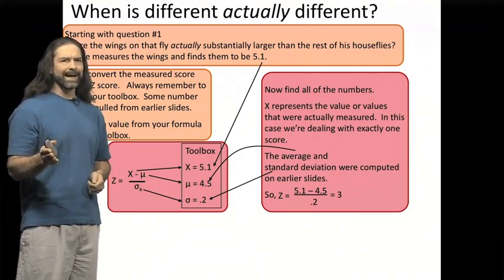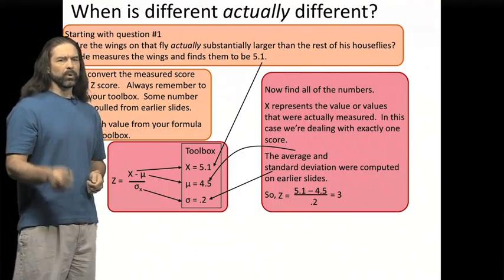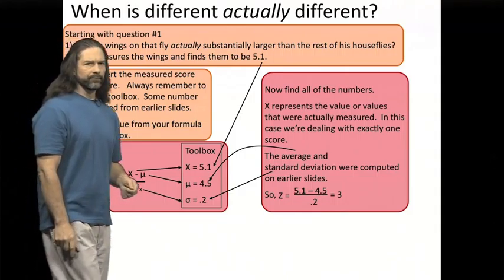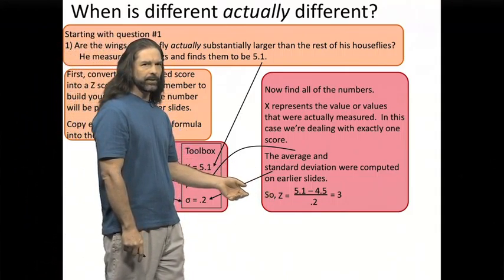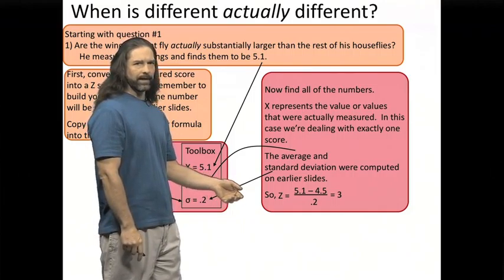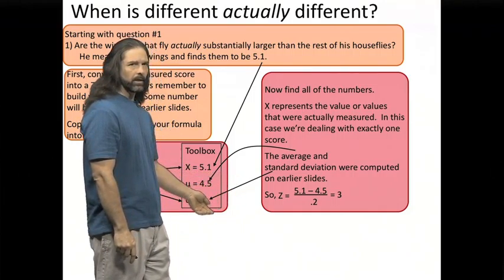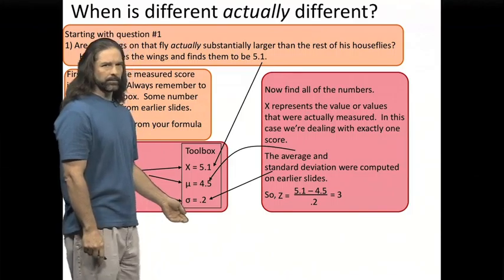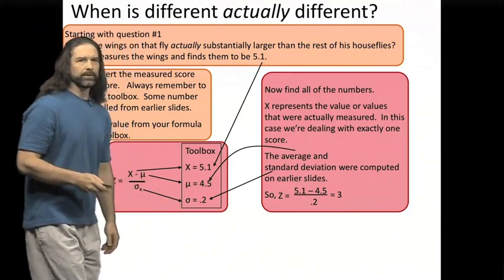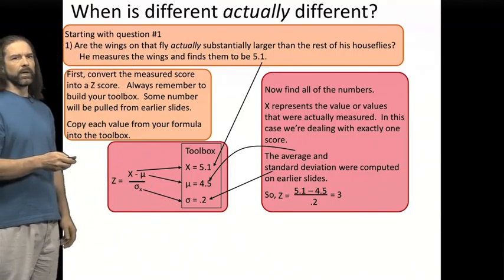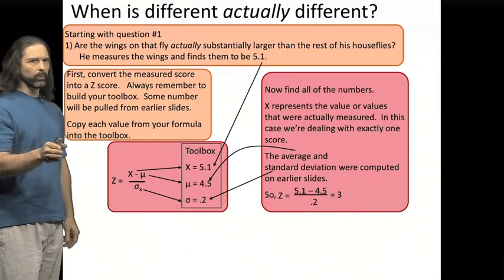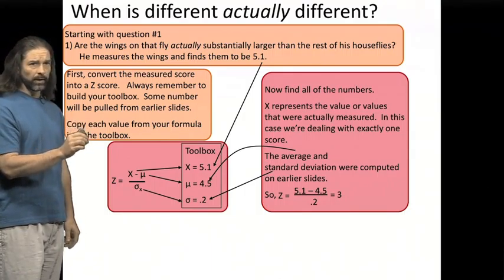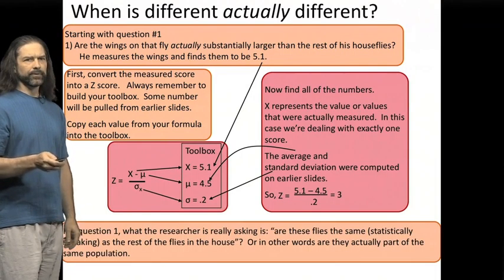So now, once we have those values, we can then pull them into the z formula as indicated. So again, the average is going to be 4.5 and the standard deviation is going to be 0.2 as we had talked about before. So once we plug them into that formula and do the division, then we come up with a z-score for that fly. We converted 5.1 into a z-score of 3.